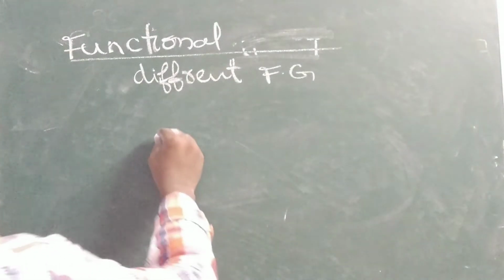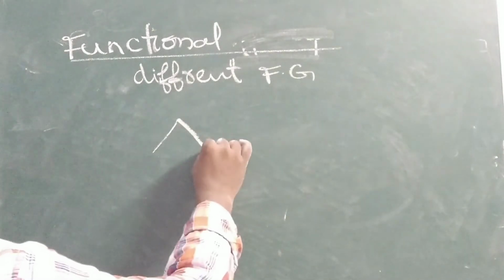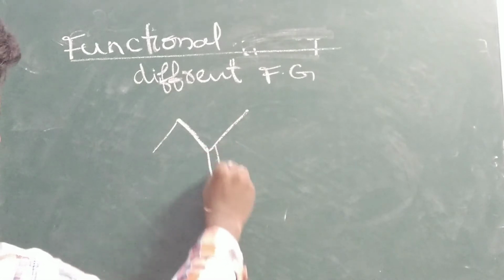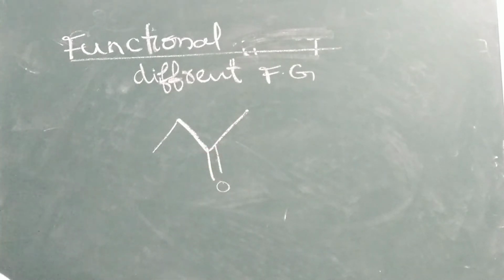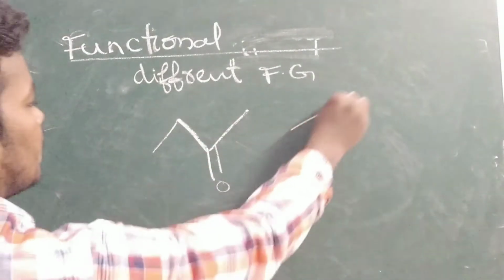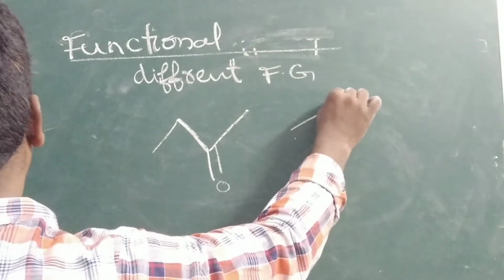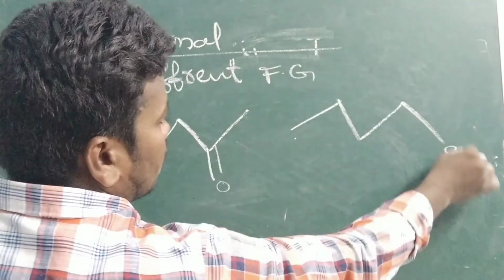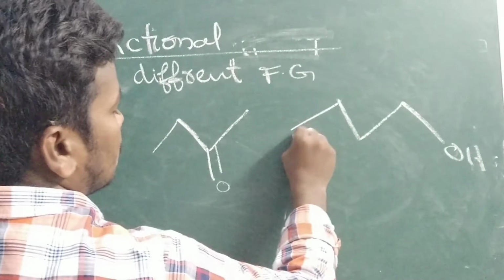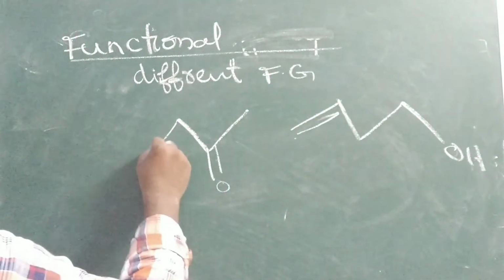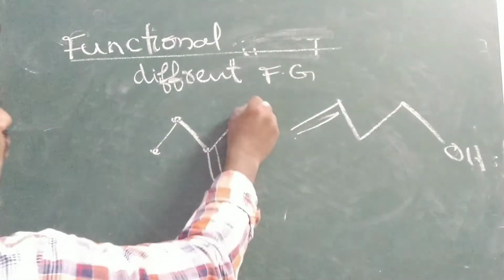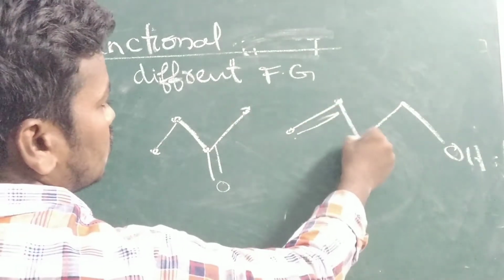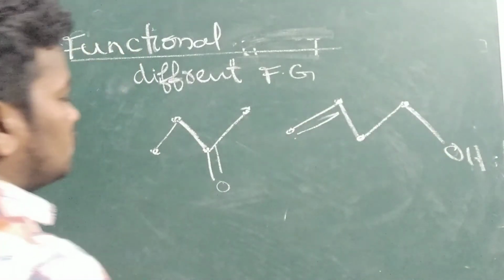So let us take one example. I have taken a ketone. Here OH. Here double bond. You can see 1, 2, 3, 4 carbons.